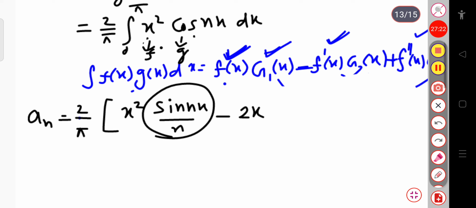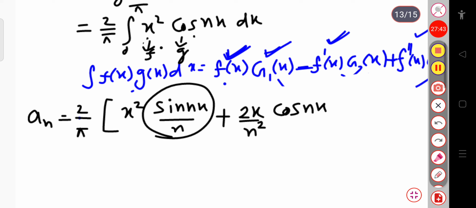So here you have to write 1 by n term is present here, already 1 by n is present here. So the integration over sin nx will be equal to plus cosine, the minus n becomes plus cos nx divided by n. So this will be 2x by n square into cos nx, okay.